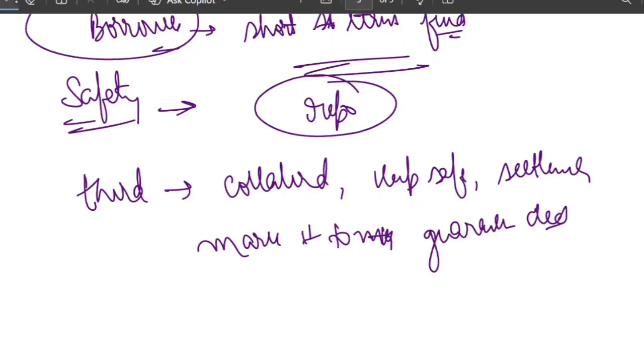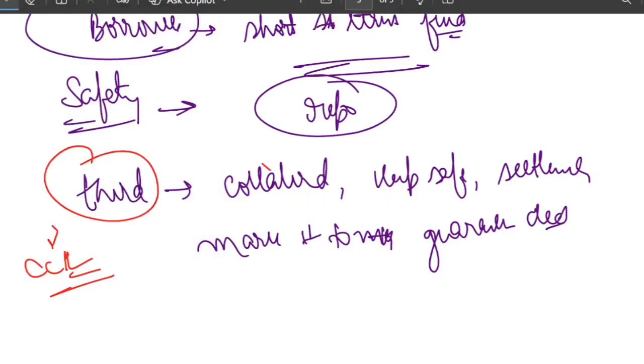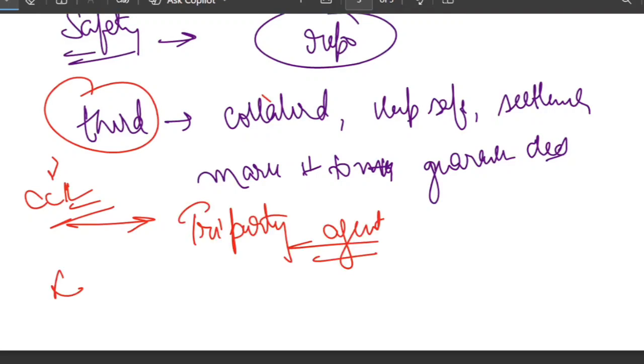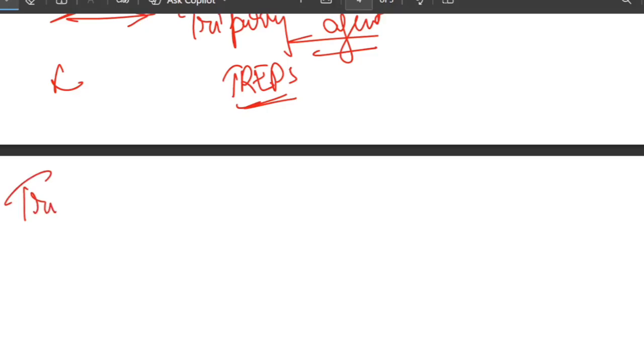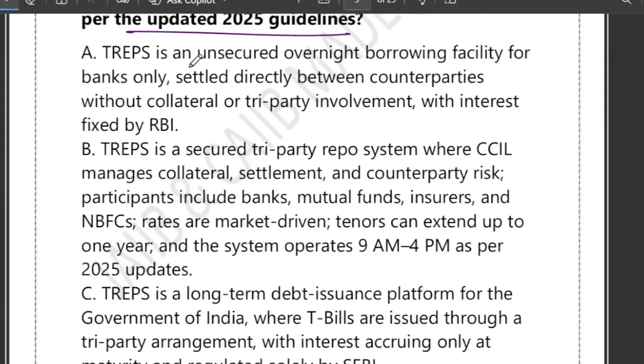So the third party which enters is called CCIL, Clearing Corporation of India Limited. Please remember it. And when CCIL acts like this tri-party agent, this particular arrangement is called TREPS. TREPS full form is tri-party repo dealing system. So the full form is very simple. These are used for overnight to short-term borrowing, and this is secured by government securities. Now let's look at the options that we have. So that is the basic point regarding TREPS.